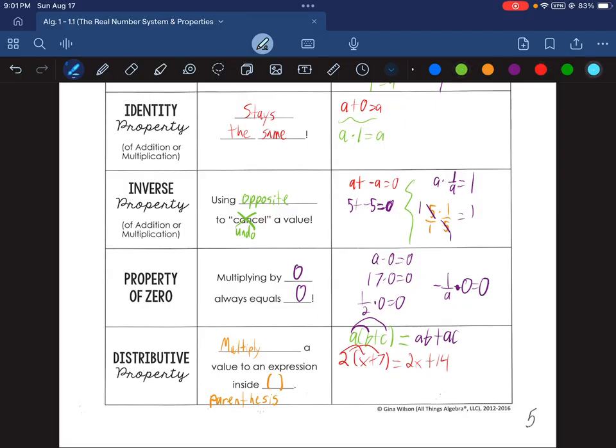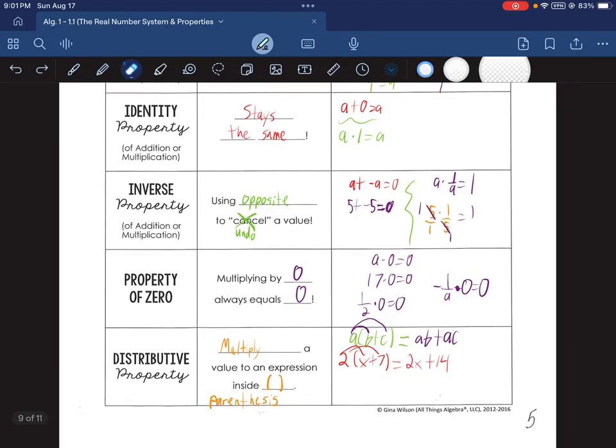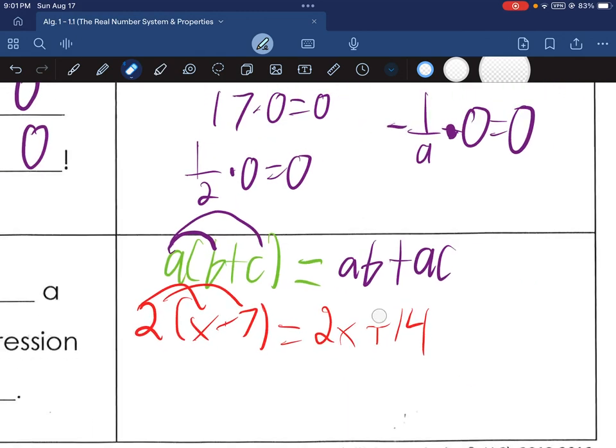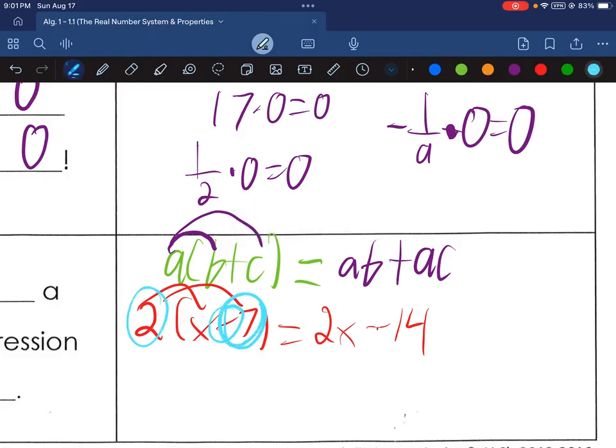Now I do want to showcase another example here. Actually, I want to showcase something else first, rather. My apologies. If I were to change this plus 7 to be a minus 7, the change that would happen here is this would then become a negative 14, because you would have a positive 2 times a negative 7. So you can think of this as a minus 7 or a plus a negative 7, and either way is accurate. So we can think of that minus as being associated with the 7 there. So if we were to make that change, that's what would be affected.